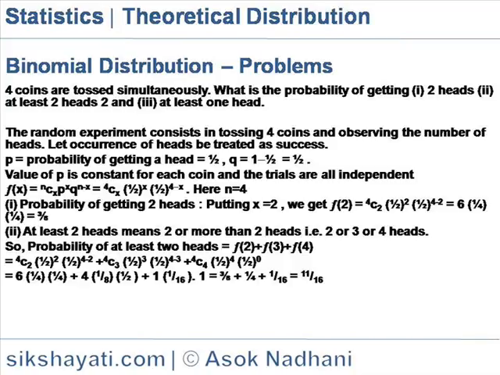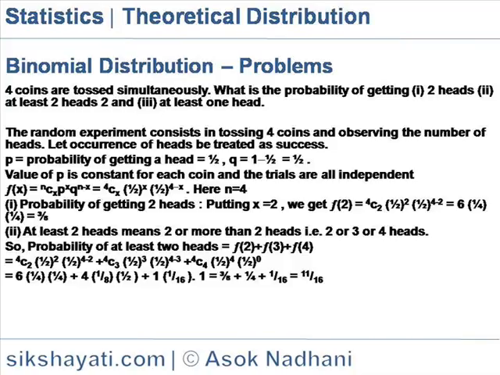So p, the probability of getting a head, is equal to 1/2, and q is equal to 1 minus 1/2, which is 1/2. The value of p is constant for each coin and the trials are all independent. So f(x) is equal to nCx p to the power x into q to the power n minus x. So here, f(x) is equal to 4Cx (1/2) to the power x into (1/2) to the power 4 minus x, because n is 4 here.